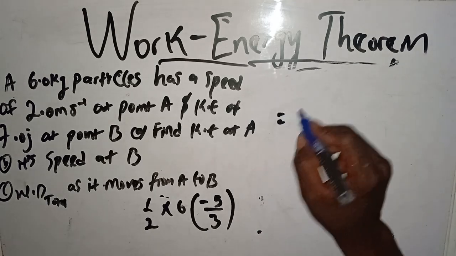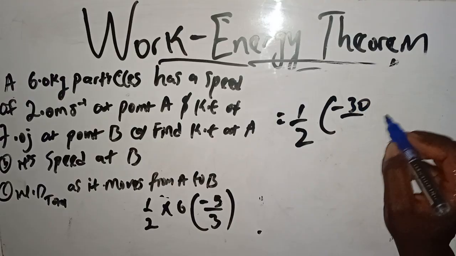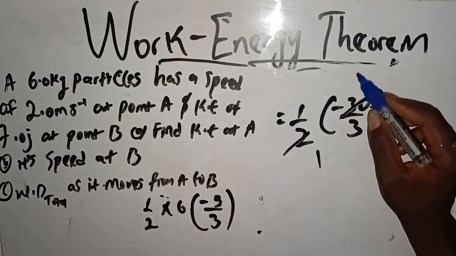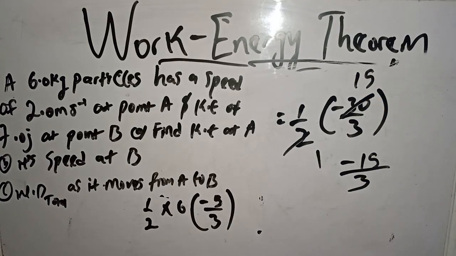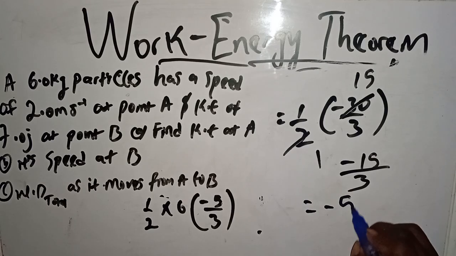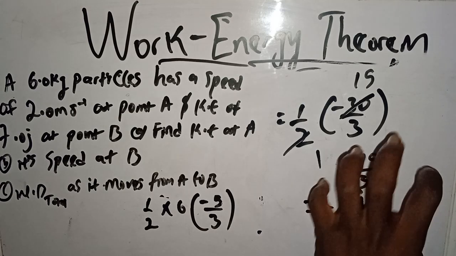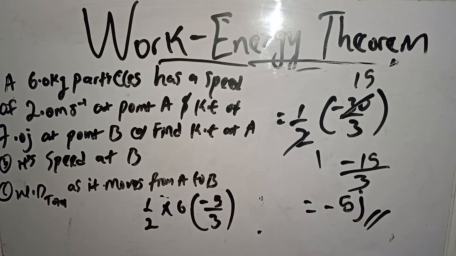So this gives us 1 over 2, 6 times minus 5, minus 30 over 3. 2 into 30 is 15, so this gives us minus 15 over 3, and total work done is negative 5 joules. That means the work done opposes the motion because of this negative sign. Take note of that. So that's that for that.